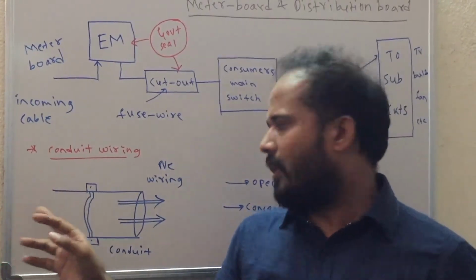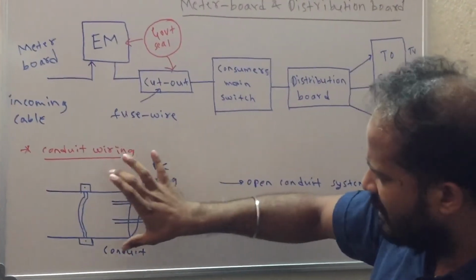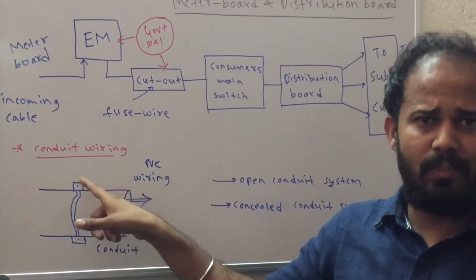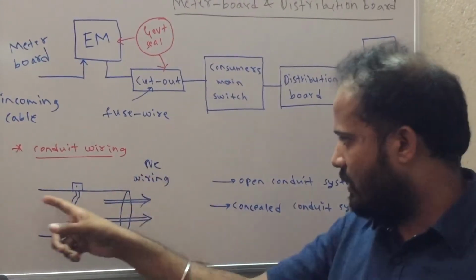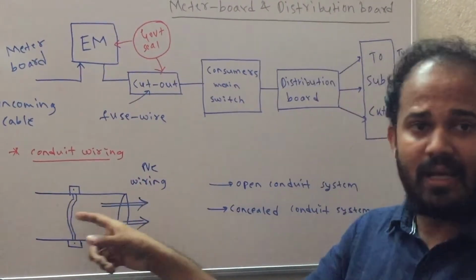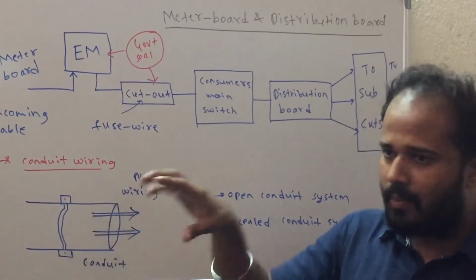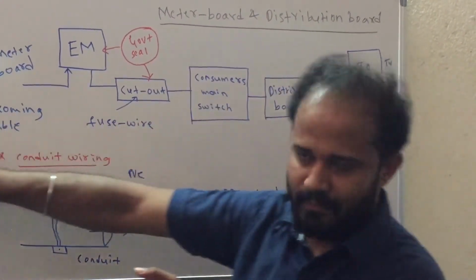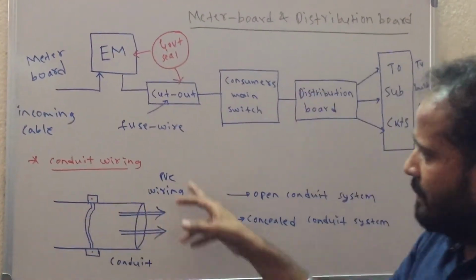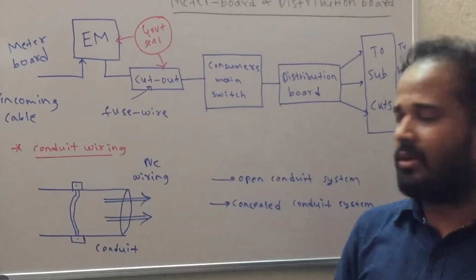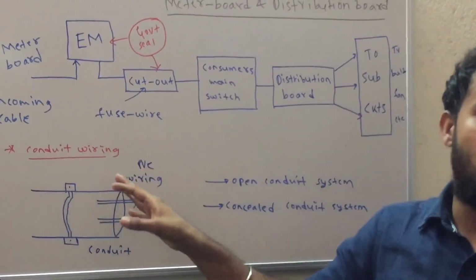So in conduit wiring, this is a normal conduit section. Conduit may be a PVC pipe or a welded pipe, and the cables, PVC wires, will be inside the pipe, and this will be set with the help of a nut and bolt, and it will be fixed to the wall just like a pipe. Inside the pipe the PVC wires will be there. So this particular system we call conduit wiring.